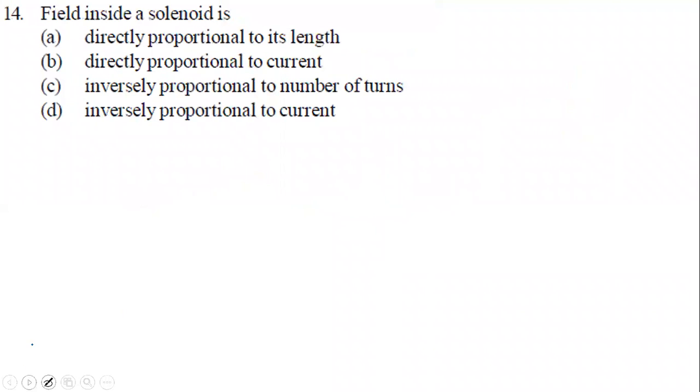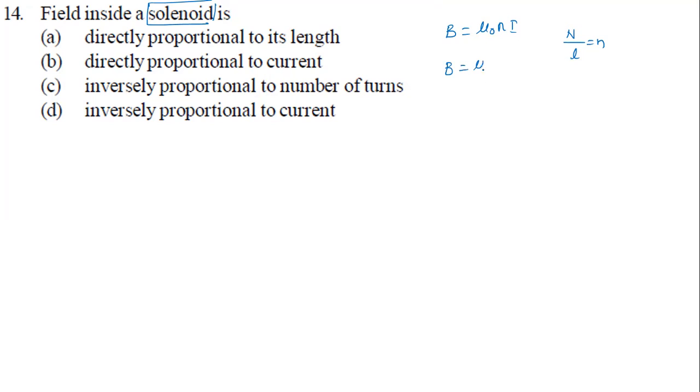Question number 14. Now this is based on what topic, students? Solenoid. Okay, solenoid. The field inside a solenoid is how much? So now look. What is the formula for magnetic field inside a solenoid? B equal to mu naught N i. You should remember mu stands for permeability. N stands for what now? Number of turns per unit length. I stands for current.